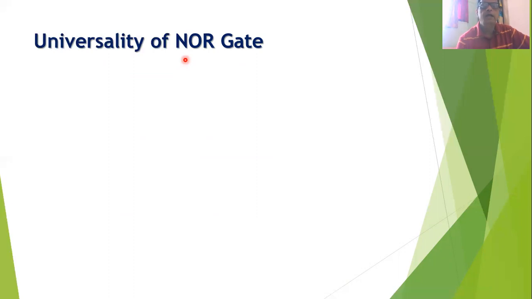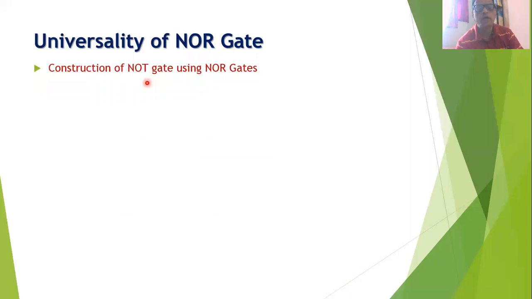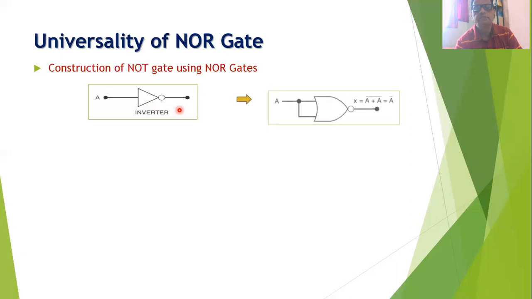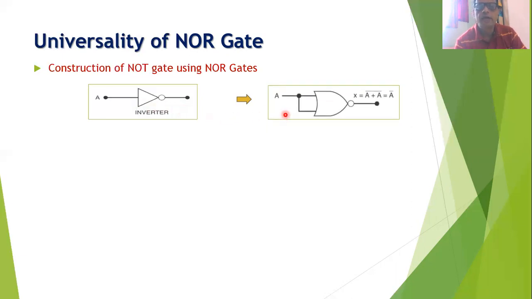Just like the NAND gate, you will find that the NOR gate is also a universal gate. That is, it is possible that we can construct any basic gate by using only NOR gates. Now let us see how the NOT gate can be constructed by using only NOR gates. Again, we know that the NOT gate is a gate of which input is 1. If it is A, then its output will be complement of A. And now suppose we want to construct such NOT gate by using only NOR gates. Now you will find that for this purpose, I will again require only one NOR gate.